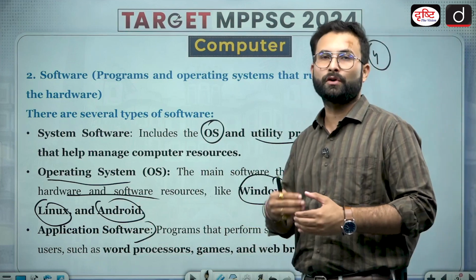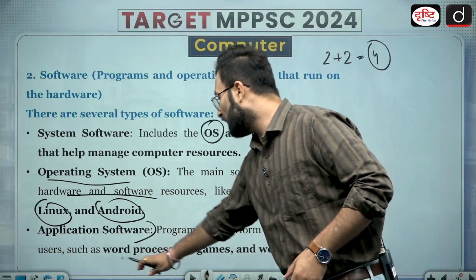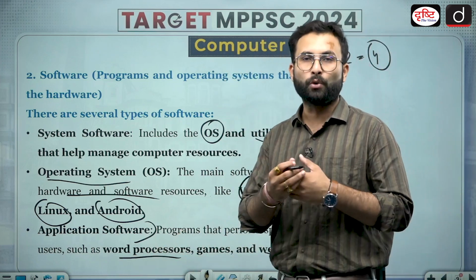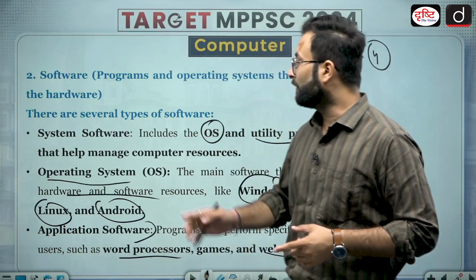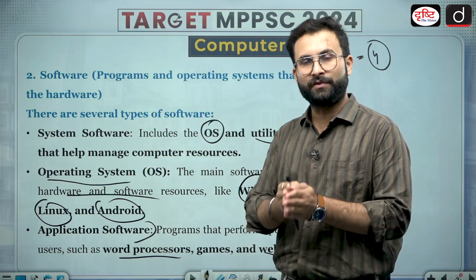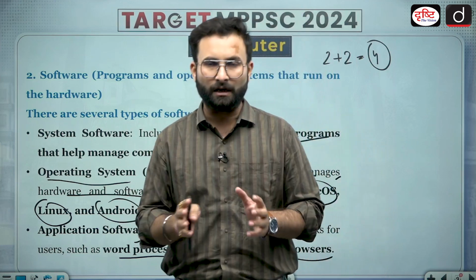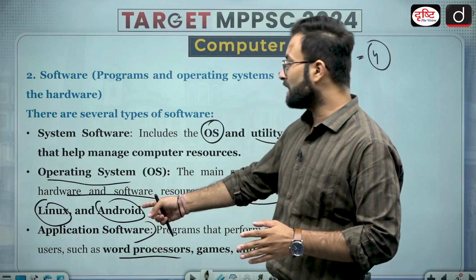Other than that, if you are going for gaming, the game software are your application software. Word processors are application software. Web browsers, such as Google Chrome, are application software. So this difference is clear. One is system software, which includes your operating system, which is essential for the operation of the computer or the laptop.